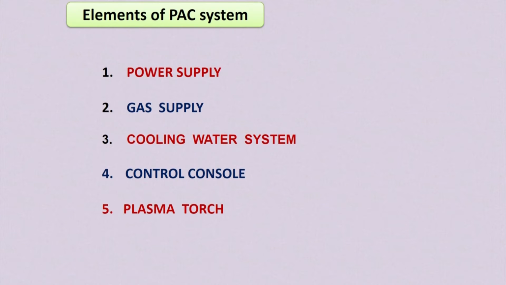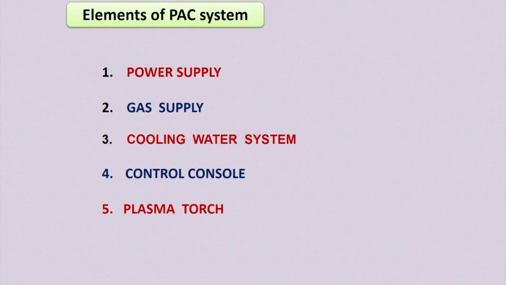The plasma jet or the working table can be controlled by using a CNC machining system, so that any complicated contour can be cut from the workpiece material.